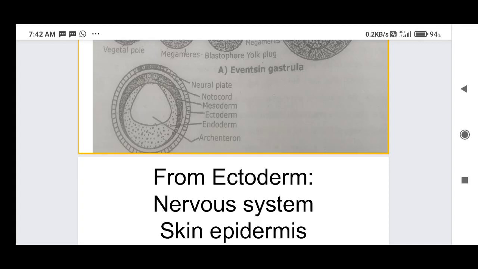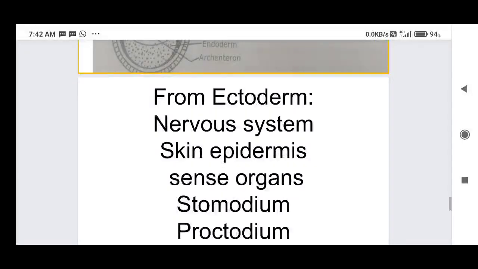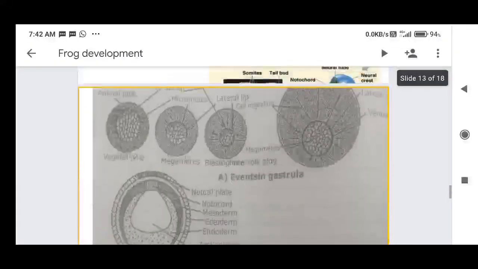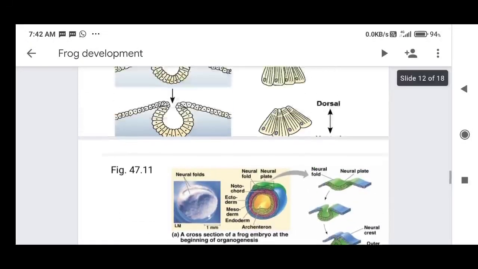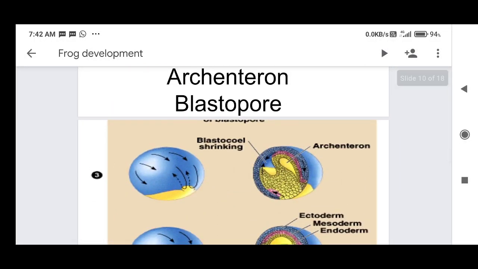And the next one is the archenteron. We have to identify it in frog development. So this is about frog gastrulation. One more thing we have to identify here is how the blastocoel converts into the archenteron. The left side is the blastocoel, and the blastocoel is replaced by the archenteron.